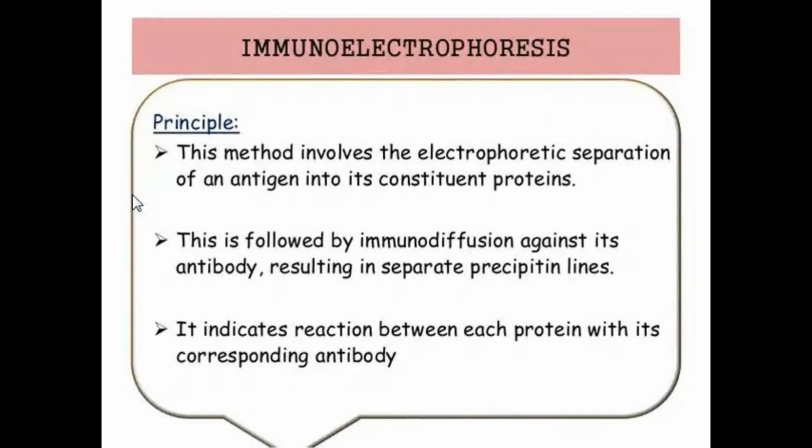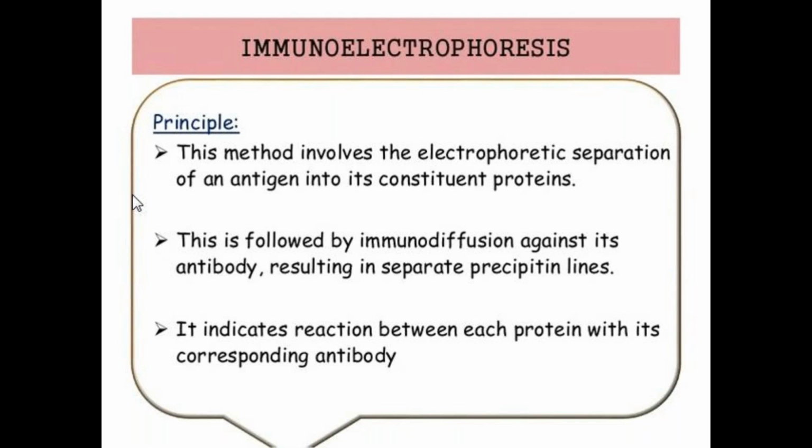First, based on charge, electrophoresis. Here the proteins are separated. That means the antigen is divided into its constituent proteins during the electrophoretic separation. Then it is followed by immunodiffusion by adding the antibody, and that results in separate precipitating lines, which indicate the reaction between each protein and its corresponding antibody.